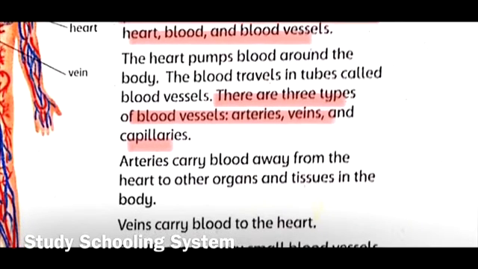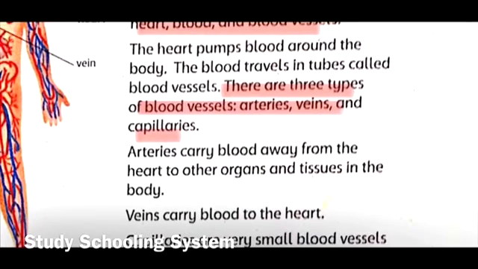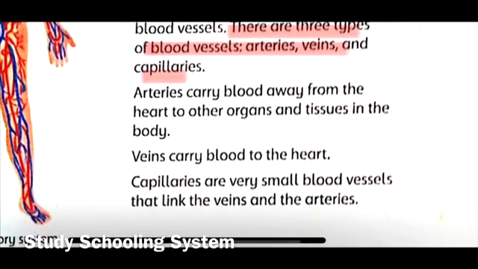Because the question is just asking you what are the 3 types and it's not asking you to explain further, you're not going to explain that arteries carry the blood away from the heart to the tissues, cells, and organs, and that veins carry the blood back to the heart. You're just going to write the three types and that's it. But you should know what arteries do, what veins do, and that capillaries are small blood vessels that connect.